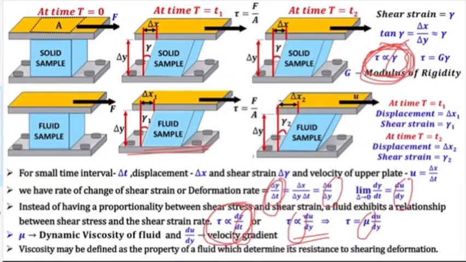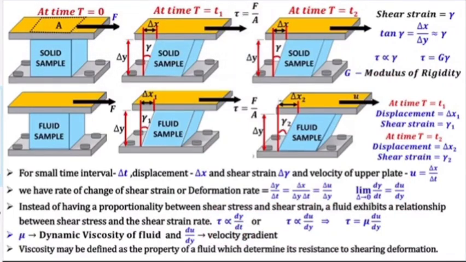Okay, so in the case of a solid I was getting the proportionality constant G, which was the resistance to deformation. Here also mu is the resistance to this deformation rate. And deformation rate is flowing, so it is resistance to flow. Mu is what? Viscosity, and because of this viscosity property, it will not allow the fluid to flow. It will resist the body.